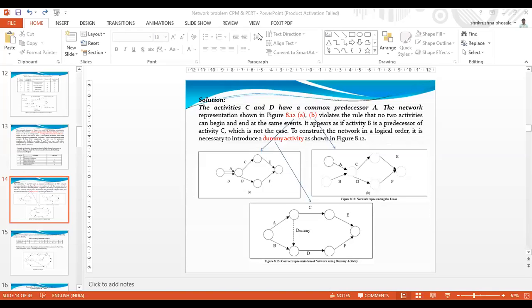Understood, sir. I got a very nice reply from one of the friends. No problem for that. Just tell me what is the Fulkerson rule we have followed here in this case. Please reply me.